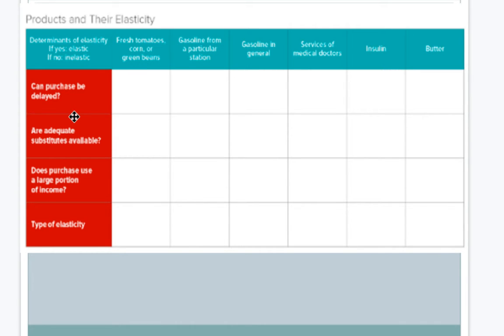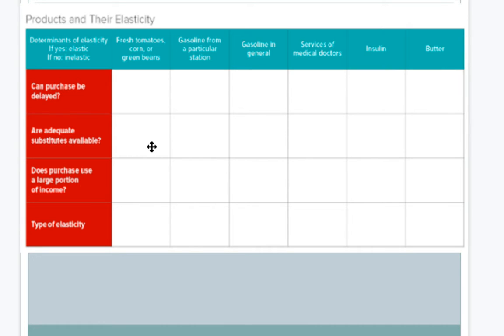On the left side, it's saying, can this purchase be delayed? Well, fresh tomatoes, fresh things, can you delay your purchase of fresh fruit? Yeah, because you might have frozen or other alternatives that you already have as substitutes at home. Are there adequate substitutes available? Well, again, I just said yes, so there's yes and yes.